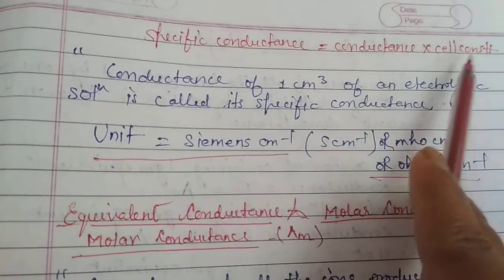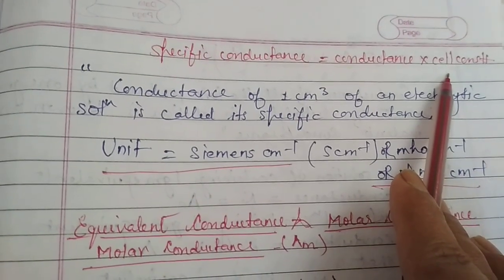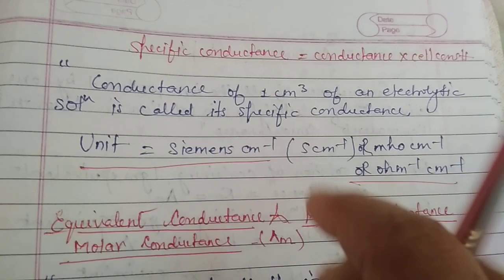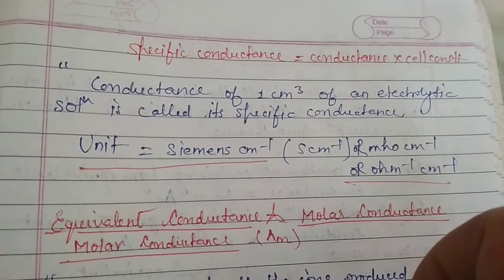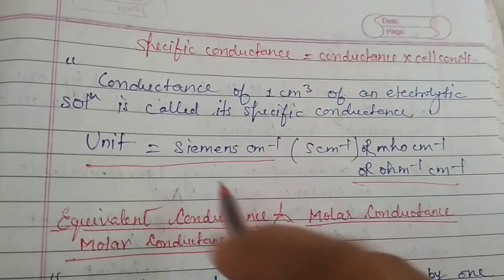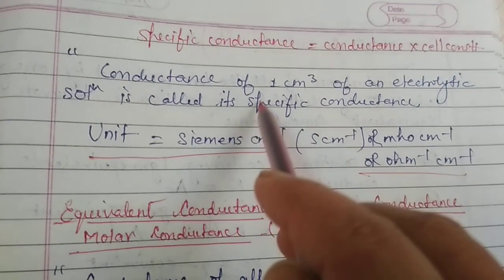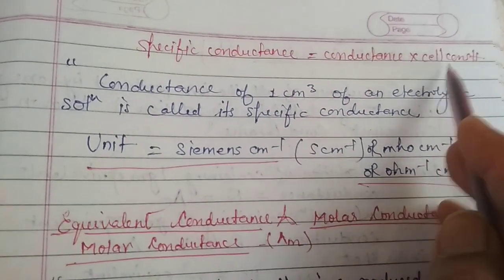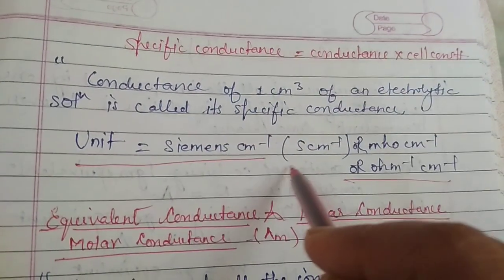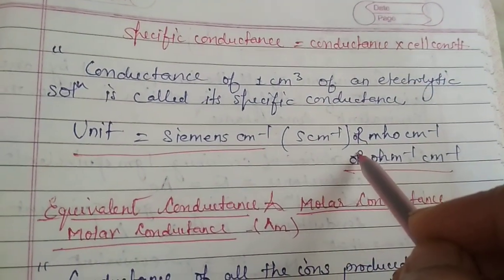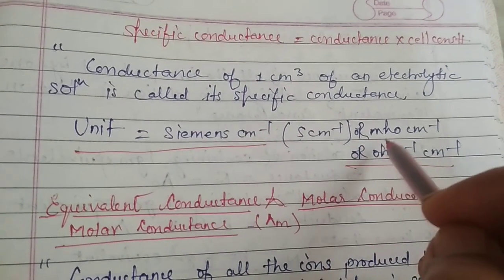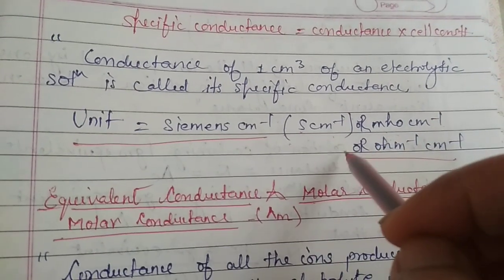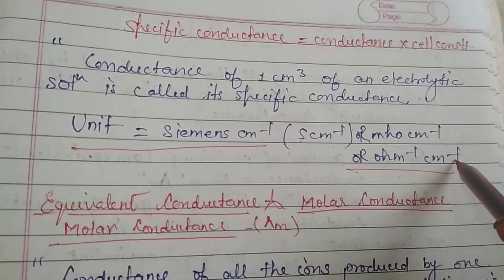And for the cell constant, we know that it is L upon A. L means we are talking about a cell, so it would be a very small length, that's why we measure it in centimeter. So centimeter upon centimeter square would be centimeter inverse. For the cell constant, it would be centimeter inverse. So the unit is Siemens centimeter inverse, or mho centimeter inverse, because Siemens can also be said as mho, or ohm inverse centimeter inverse.